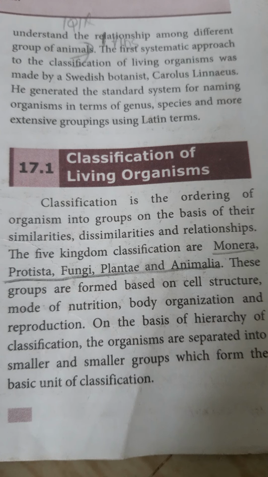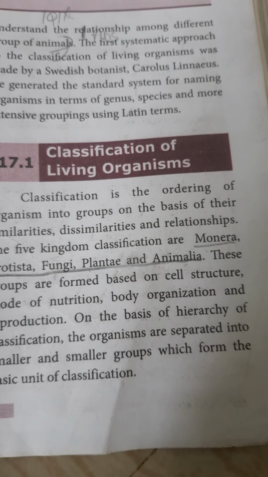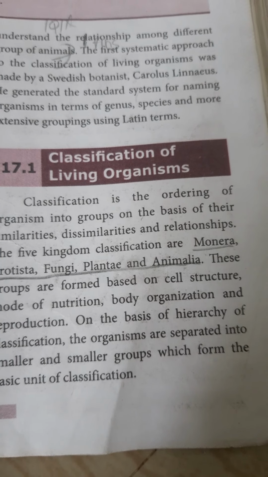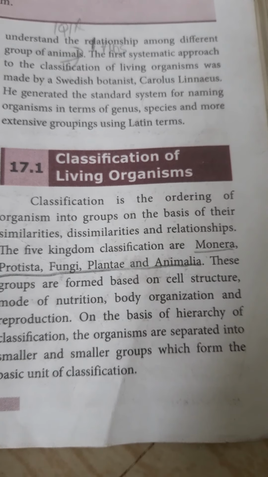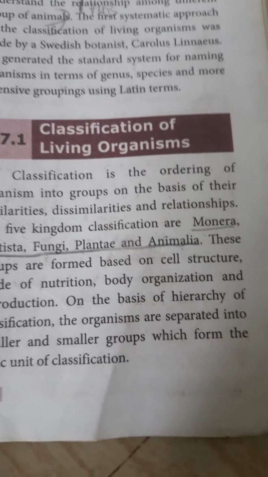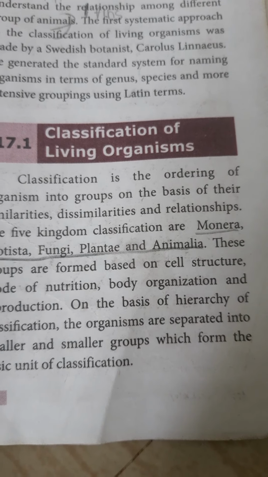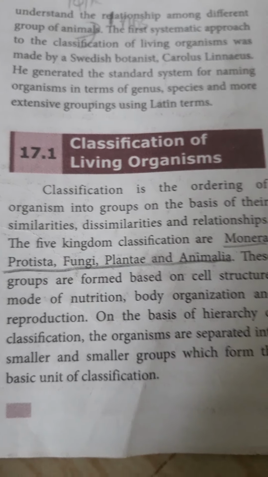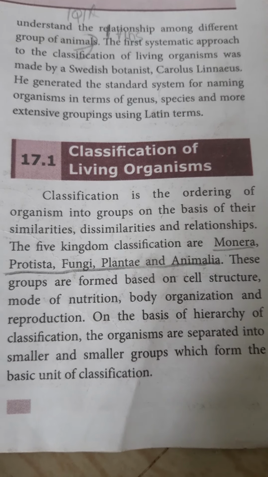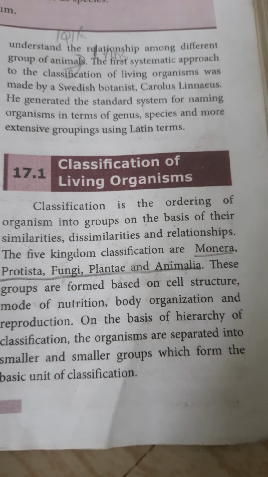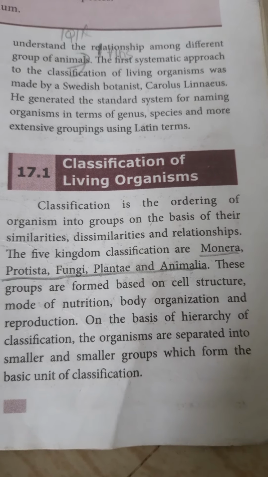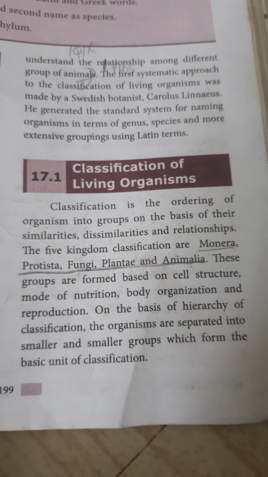They are divided into 5 kingdoms by R.H. Whittaker, namely Monera, Protista, Fungi, Plantae, and Animalia. This grouping was based on the cell structure, mode of nutrition, body organization, and reproduction.